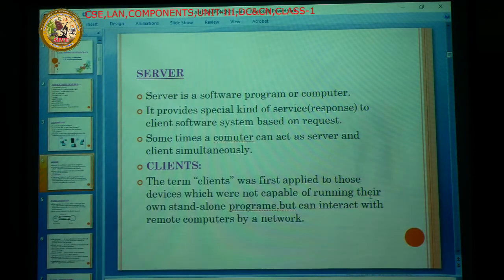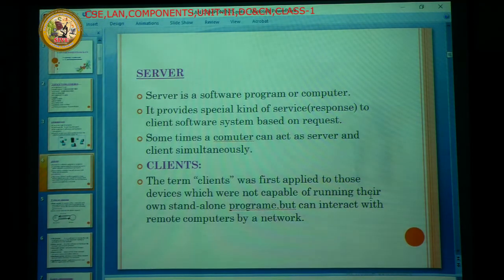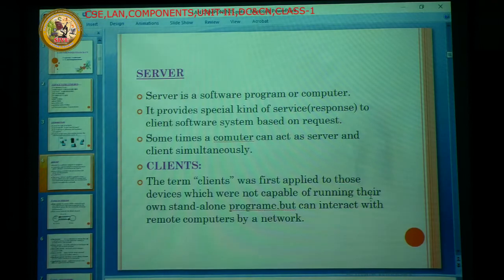So here the server has a very important role in between the client and server model. It always gives the response to the client request. Next, the client. The client was first applied to those devices which were not capable of running their own standalone program.